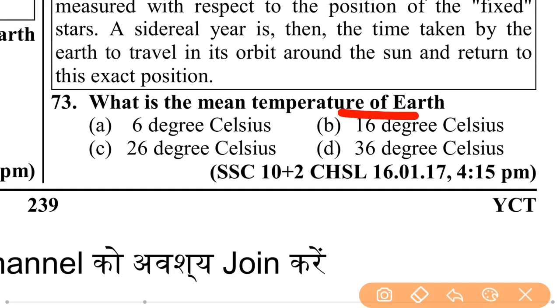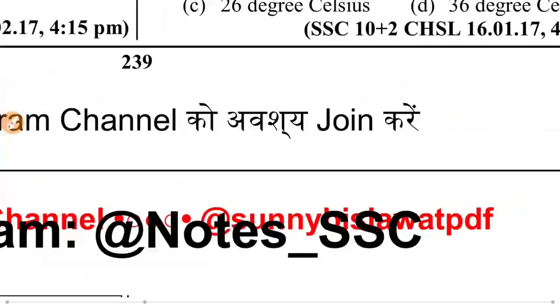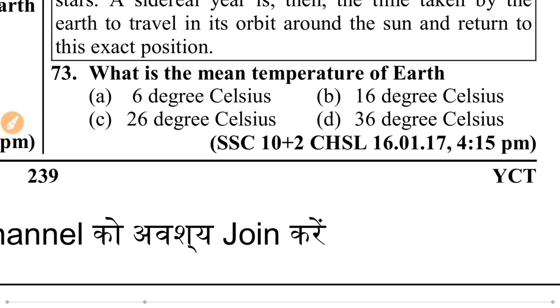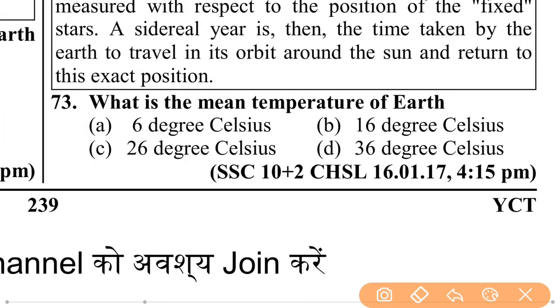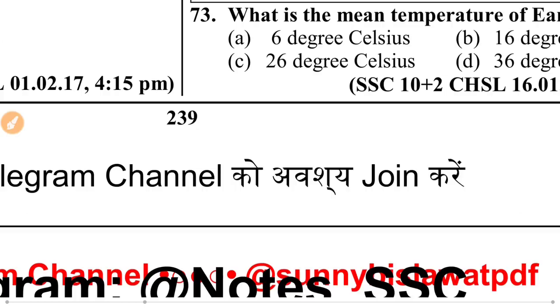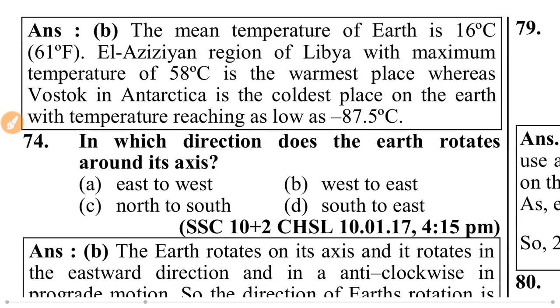What is the mean temperature of Earth? The mean temperature of Earth is 16 degrees Celsius, and in Fahrenheit, 61 degrees Fahrenheit.